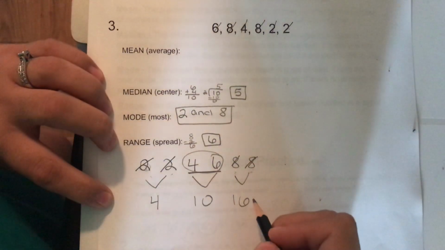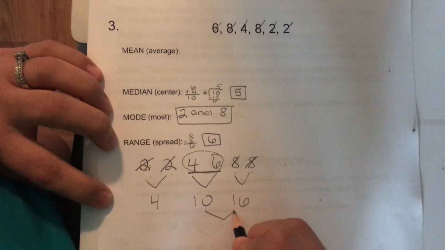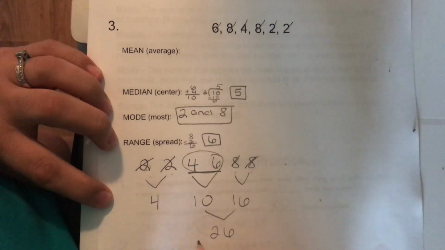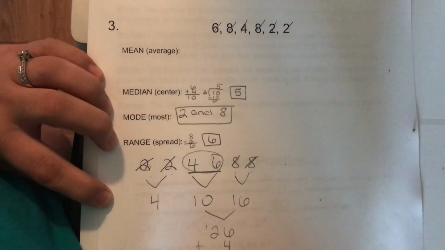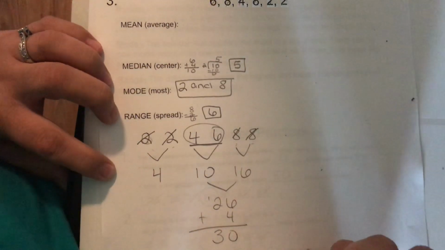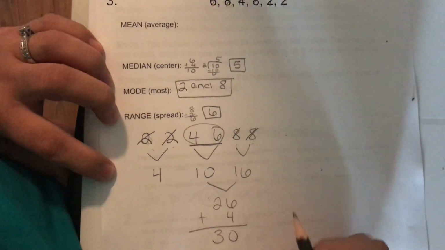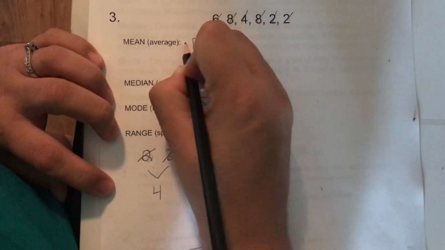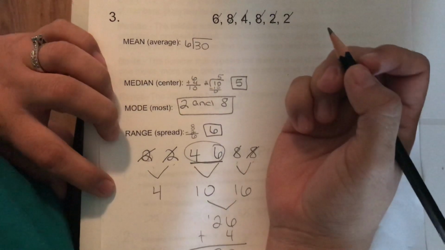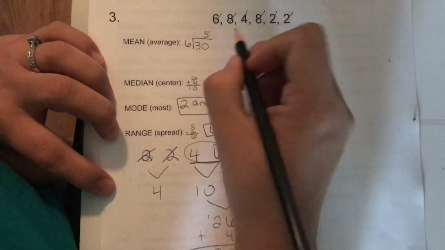Right? We have 10 plus 16, we know is 26, and then plus 4. That's 30. So the total is 30. So I added them all up, and now I'm going to divide by however many numbers I have. So we're going to do 30 divided by 6. And we also know that 30 divided by 6 is 5.